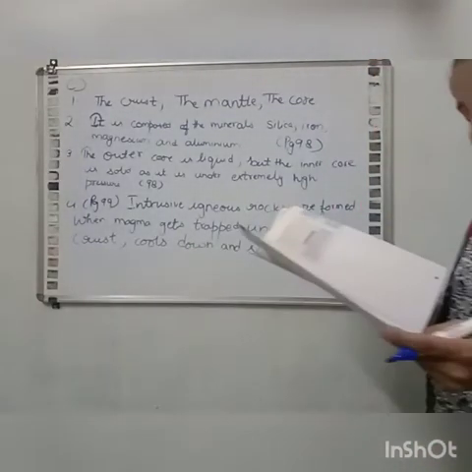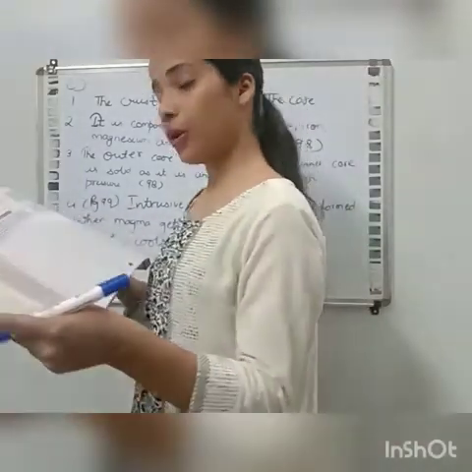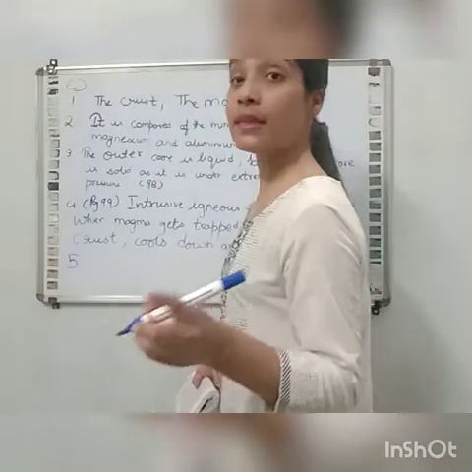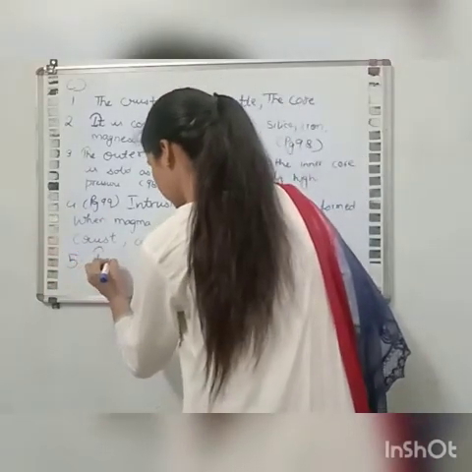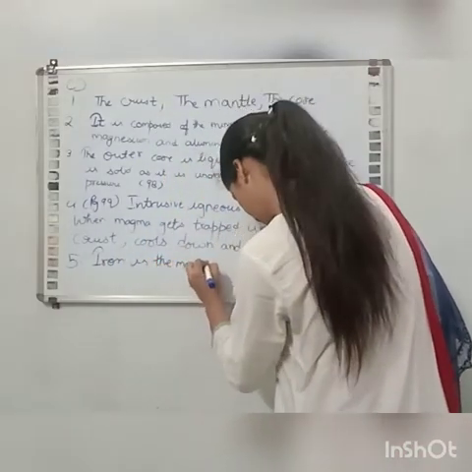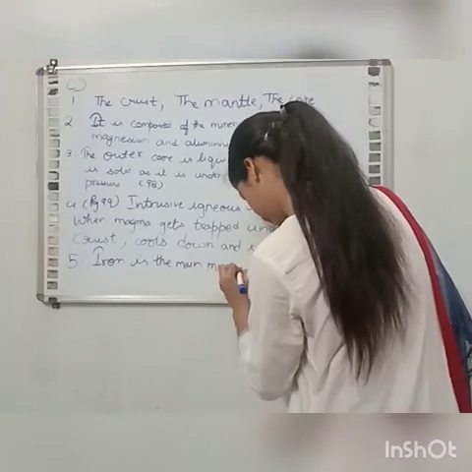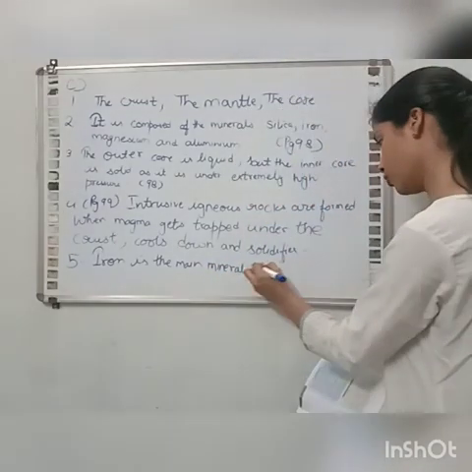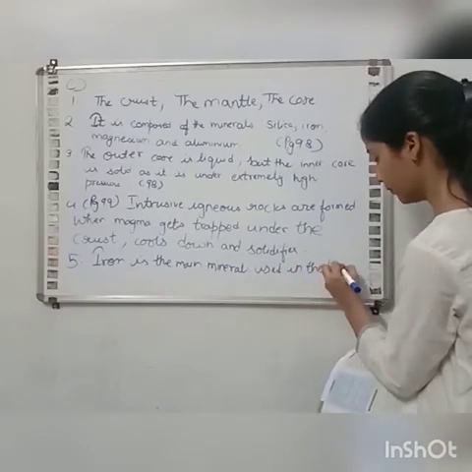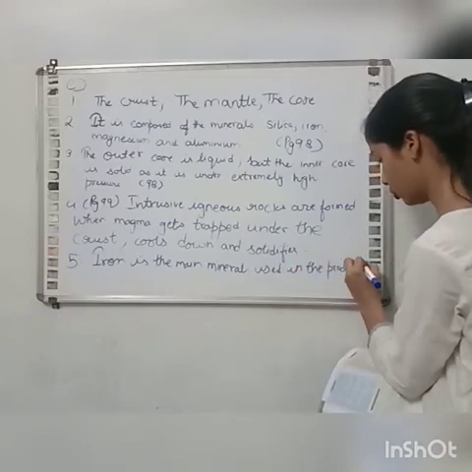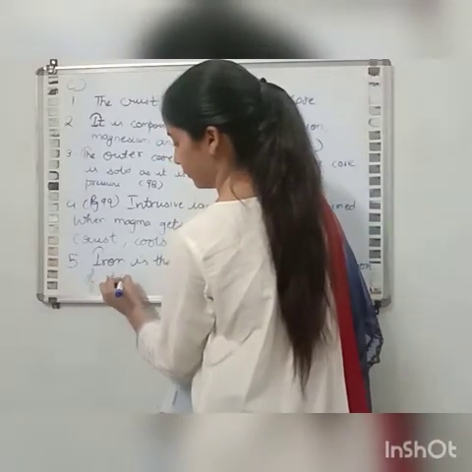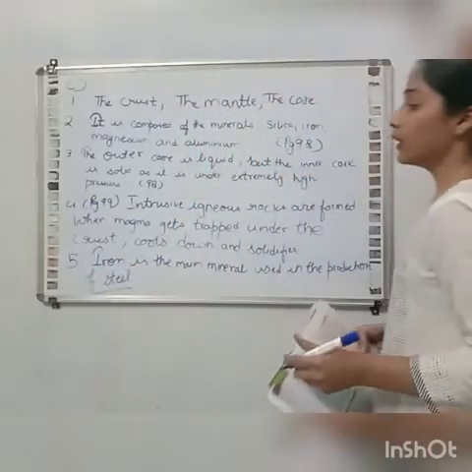Fifth question is, which is the main mineral used in the production of steel? That is iron. Iron is the main mineral used in the production of steel. So these are the complete answers.